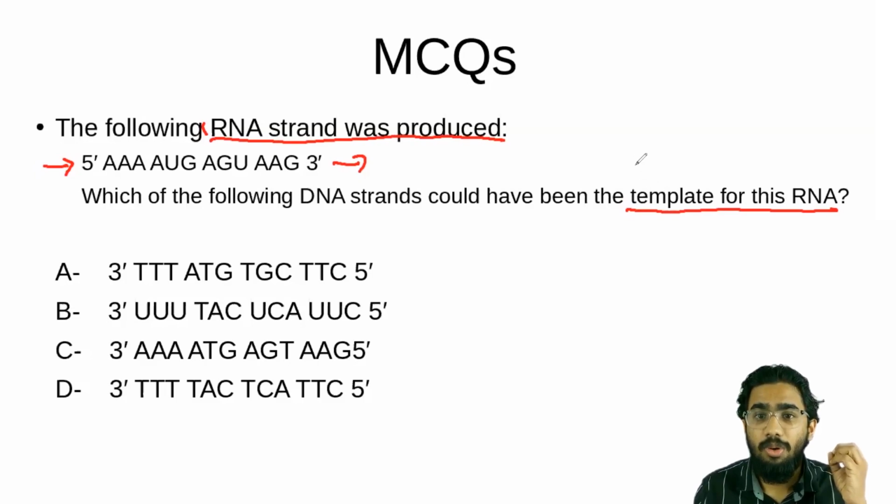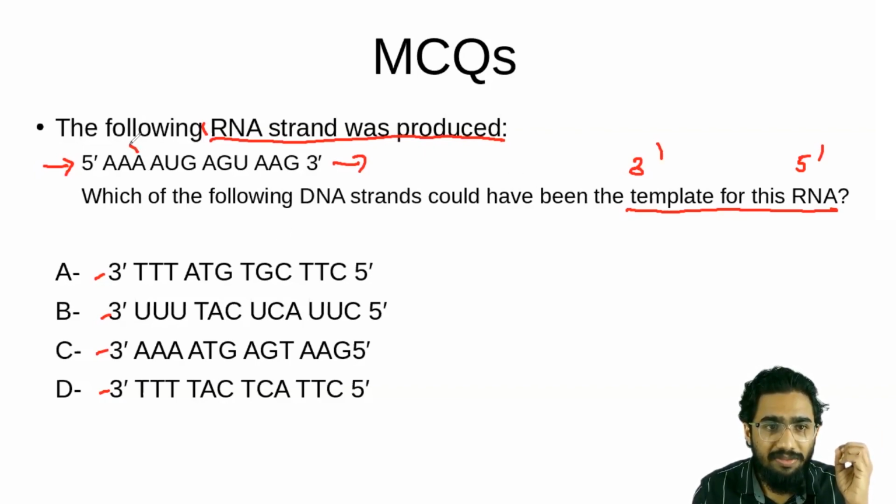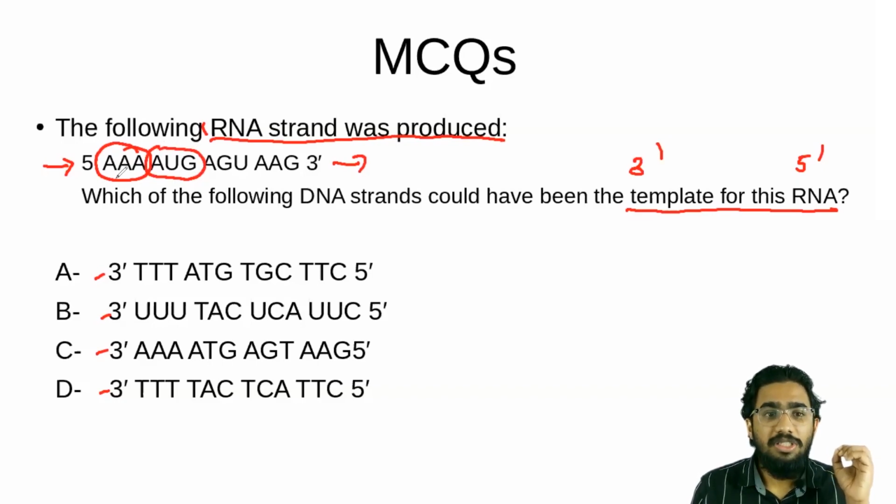You know the template strand will have the direction from 3' to 5', and fortunately every option is giving 3' to 5', so we don't have to think about that, but you have to find out which of the following is the template strand. You can see that this is giving adenine, adenine, adenine, 3 adenines together, and after that adenine, uracil and guanine here. For adenine, which will be the complementary base pair on the DNA template strand? You have to understand that for adenine it will be thymine.